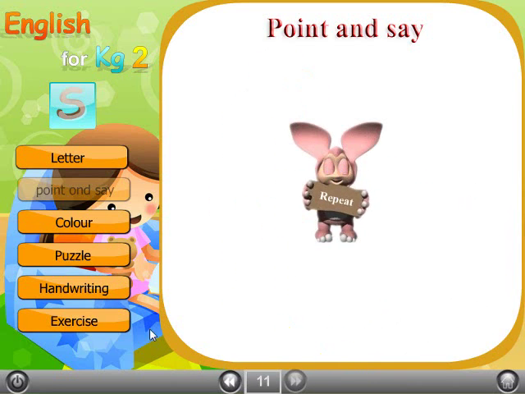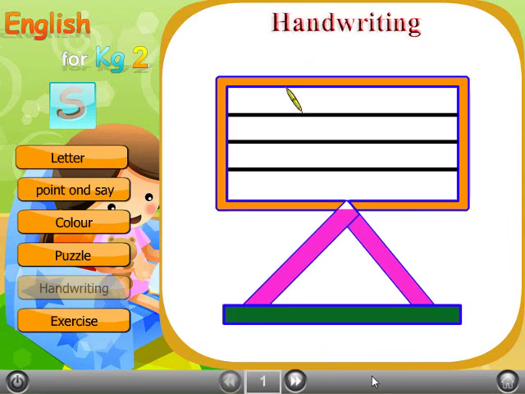Hi kids. Today we are going to learn how to write the letter S. Firstly, how to write a capital S. Put your pencil just below the top line as you see. Then curve up to the left and curve down to the right, then touch the bottom line and curve back up as you see.